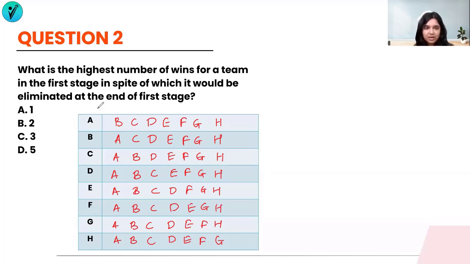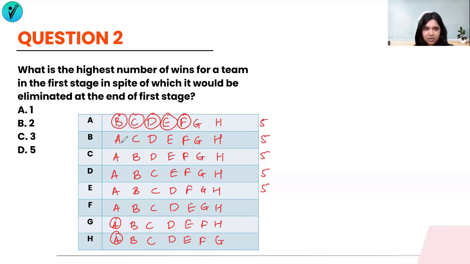All right. Now, I'm going to consider that A has won 5 matches. So B, C, D, E, and F, A has won. G and H, A has lost. I'm giving them all 5 points, right? So I'm going to try and see which games they must have won. So if A has lost against G and H, that means G has won with A and H has also won with A. Whoever is circled is basically the winner. So these matches are done.